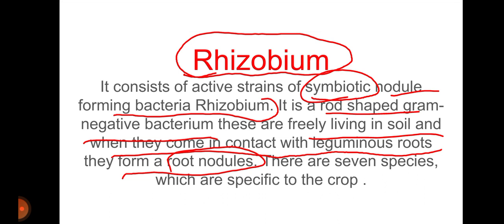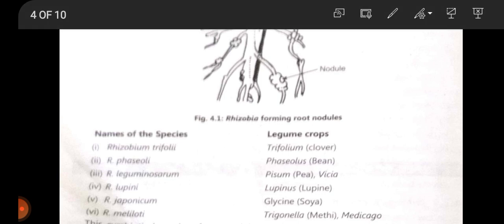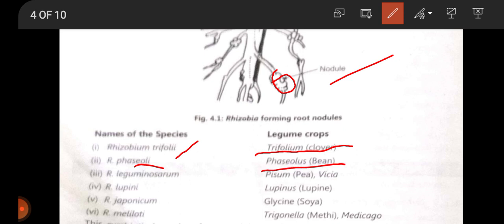Once again, my friends, keep in mind this is the area present on the root of a leguminous plant, that is a nodule. When we break this nodule, we will be able to find the rhizobium bacteria. As I have told you, they are very much host specific. Rhizobium trifolii is found only on trifolium, clover. Rhizobium phaseoli can be found only in the root nodules of a bean, Phaseolus.